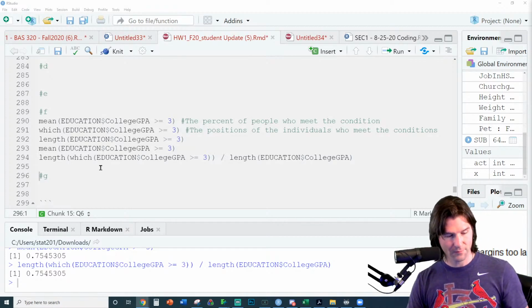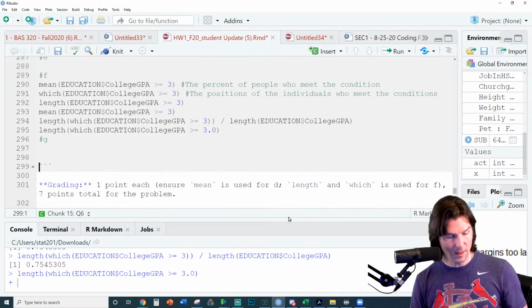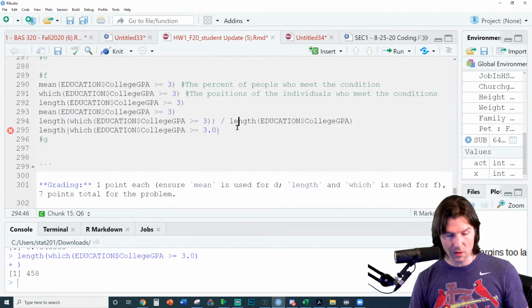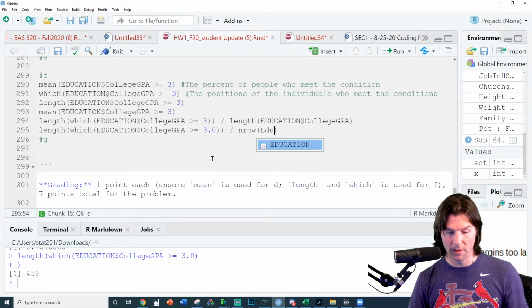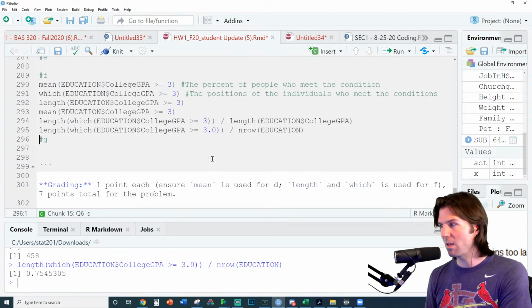There we go. Got it. Let's take a look. Oh, we're missing something. So that gets you how many. And so that's it right there. And then you could divide by the number of rows. And you could divide by the number of rows in education. So that's another way of doing it right there.